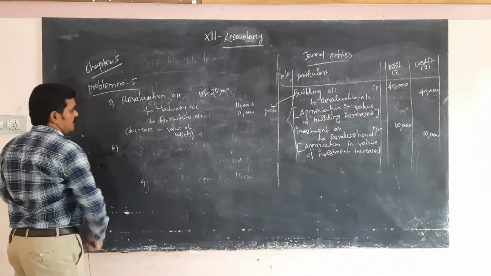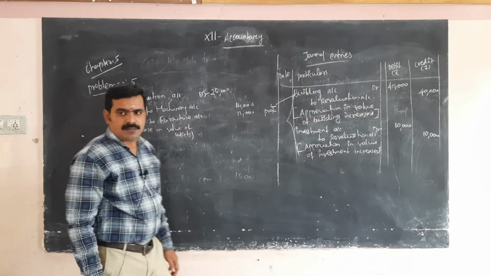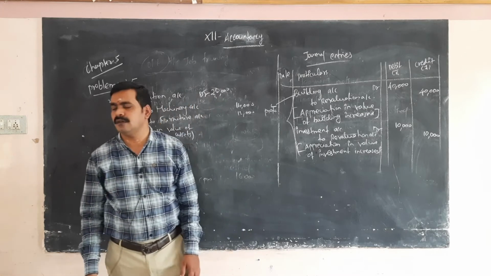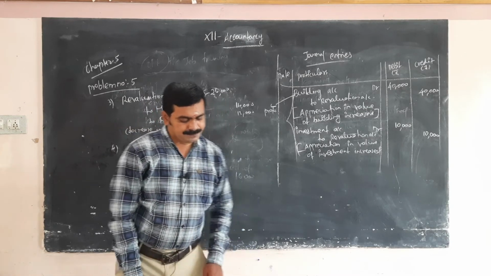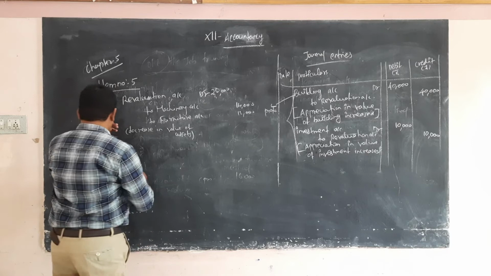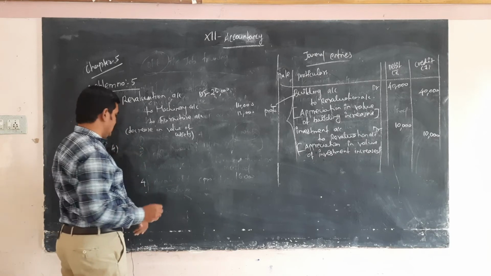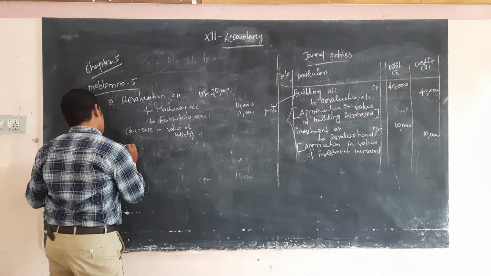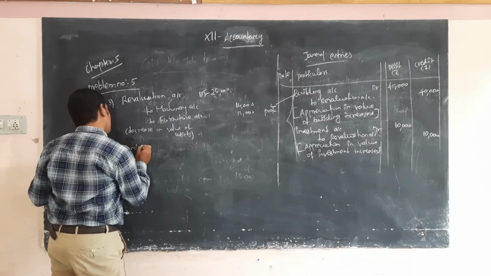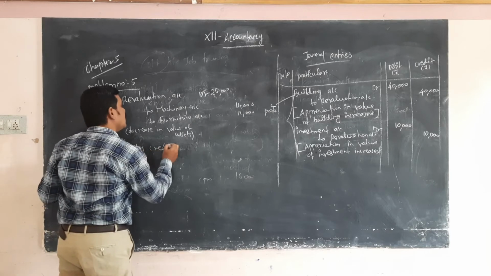Fourth entry. What is the fourth entry? Write off sundry creditor. Write off means that is a decrease. So sundry creditor account debtor to revaluation account.